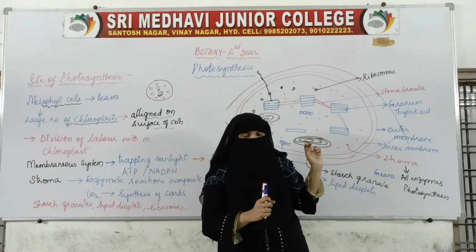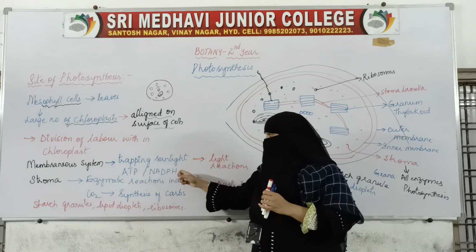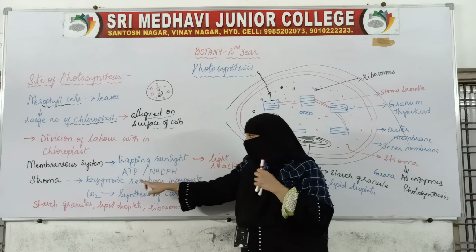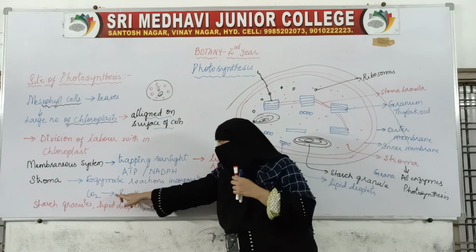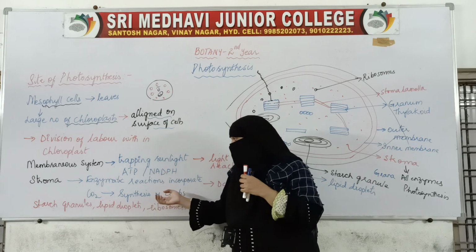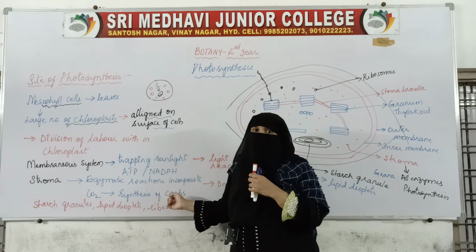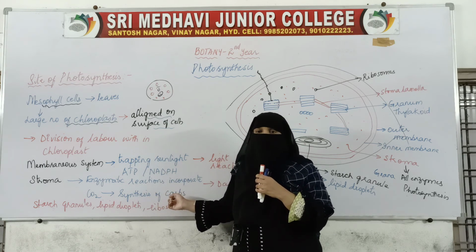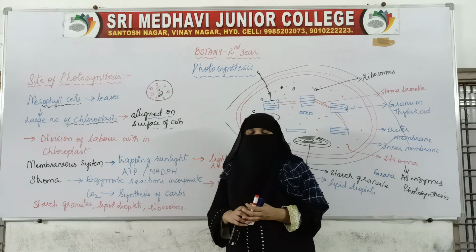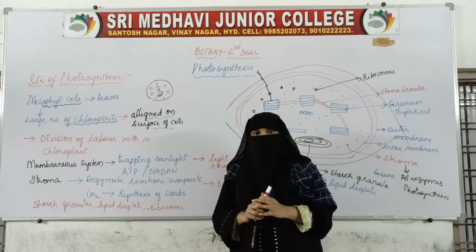By using the light energy, ATP and NADPH are produced, and by using this ATP and NADPH, the stroma will use this carbon dioxide and change it into carbohydrate. It will synthesize carbohydrate with the help of carbon dioxide.